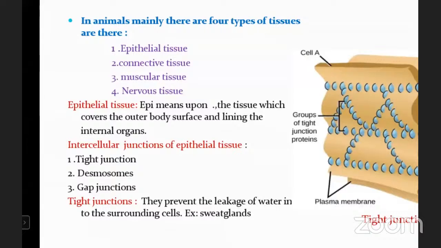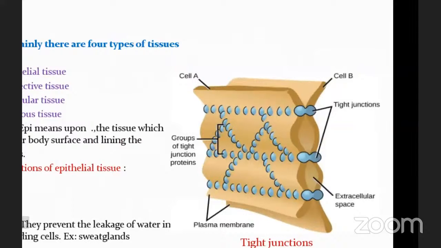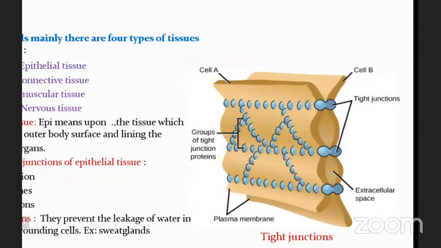Examples, sweat glands. Usually the epithelial tissue tight junctions which are present at the place of sweat glands, they prevent the leakage of water into the surrounding. So with the help of tight junction, the water which is present within the cells may not come out. So with the help of the tight junction, it will be controlled. So this is about the tight junction. Now go for the next type of junction.